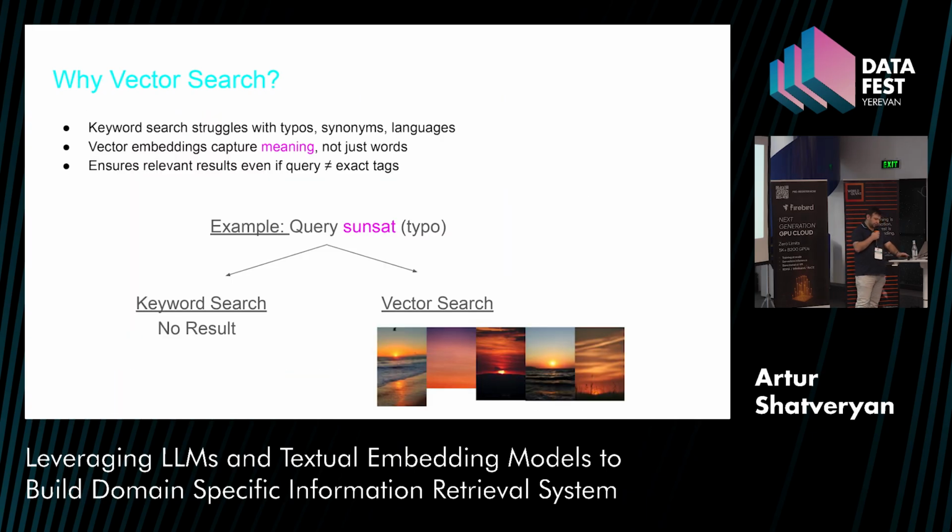Here is an example: if I write a query with a typo, keyword search couldn't return results, but vector search can. Because vector search captures not only a sequence of letters, it captures semantics. It understands, for example, that Call of Duty and Battlefield are both related to games, and even if it couldn't return content that is exactly relevant to a query, it can return related content.